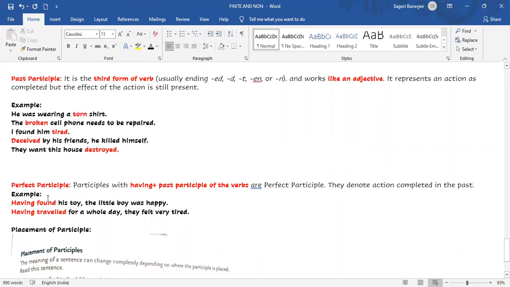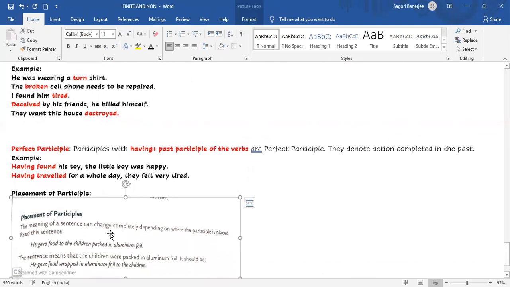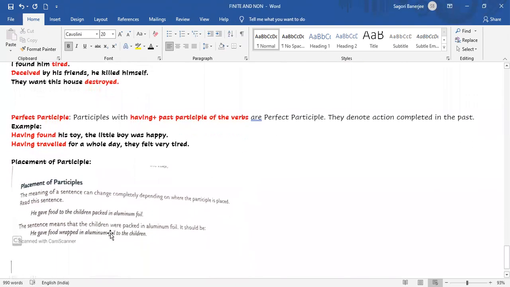Now see the examples: having found, having traveled. Having found his toy, the little boy was happy. The little boy is the noun, and having found is telling about the boy. So it is a perfect participle because it has having plus the past participle form.